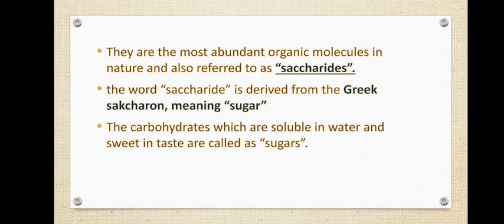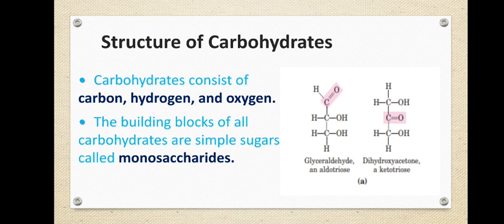Now, these are the most abundant organic molecules, and they are also called saccharides. The word saccharide is derived from the Greek saccharon, meaning sugar. So carbohydrates that are simple, soluble in water and sweet in taste are called sugars. As the name itself says, it is a hydrate of carbon, which means it should contain hydrogen and oxygen, water. So carbohydrates are basically formed of carbon, hydrogen and oxygen.